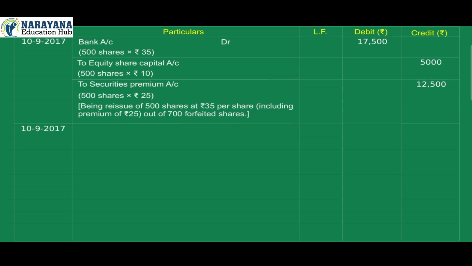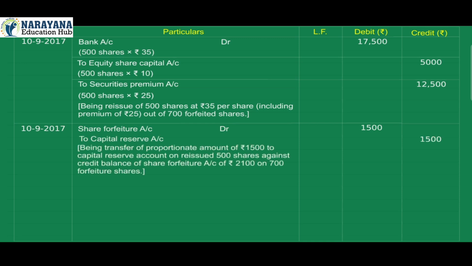10 September 2017. Share forfeiture account debit 1,500 to capital reserve account credit 1,500. Being transfer of proportionate amount of Rs 1,500 to capital reserve account on reissued 500 shares against credit balance of share forfeiture account of Rs 2,100 on 700 forfeited shares.